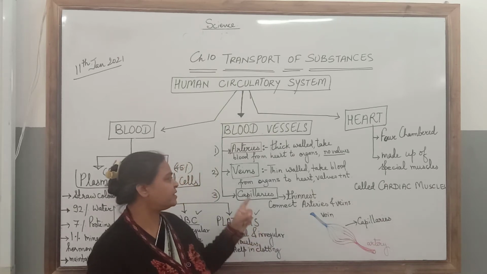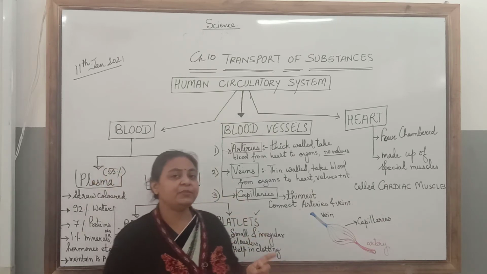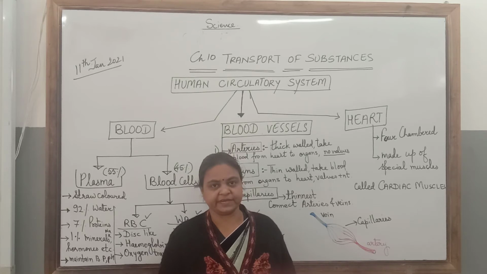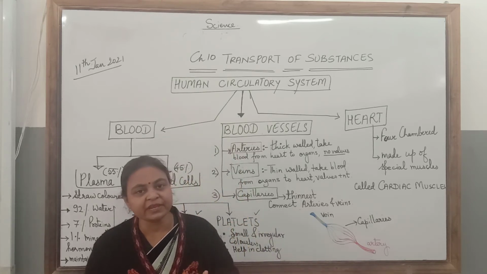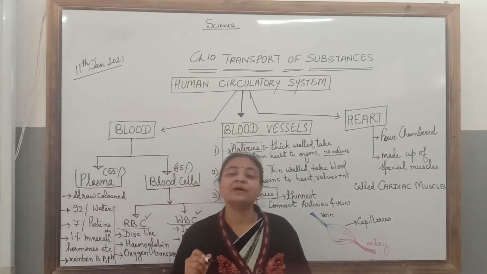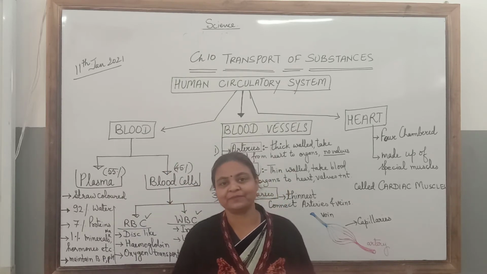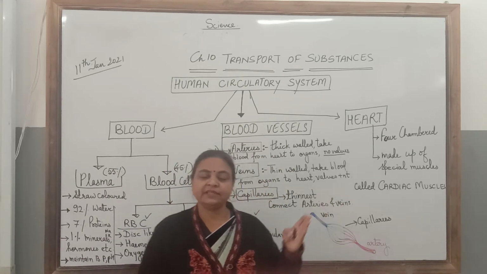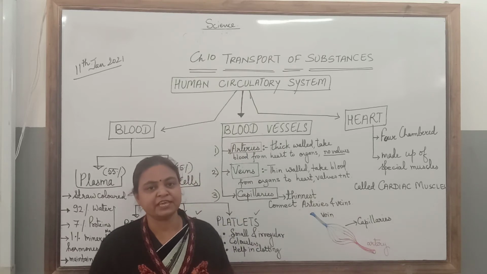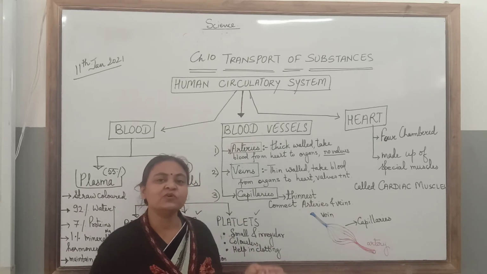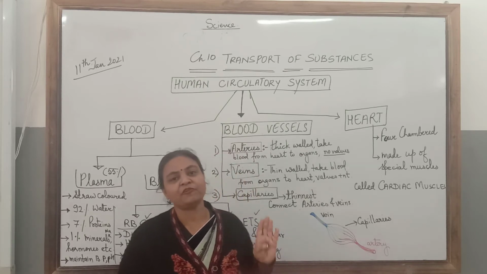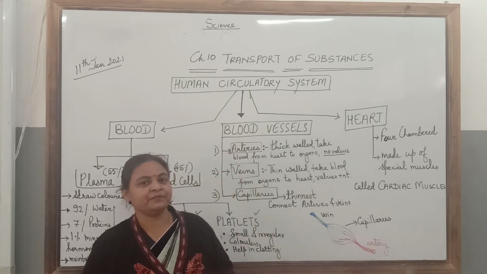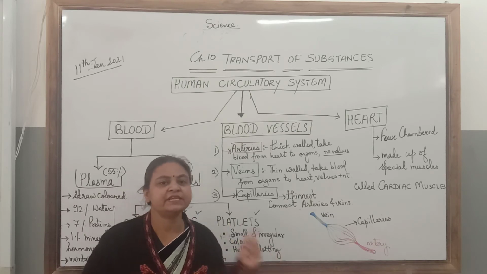So most of the veins carry blood with carbon dioxide, except one again, the pulmonary vein, which comes from lungs to the heart. And we know that in the lungs, exchange of gases is taking place in the alveoli. So the pulmonary vein is bringing oxygenated blood from lungs to the heart. So the pulmonary vein is again an exception.